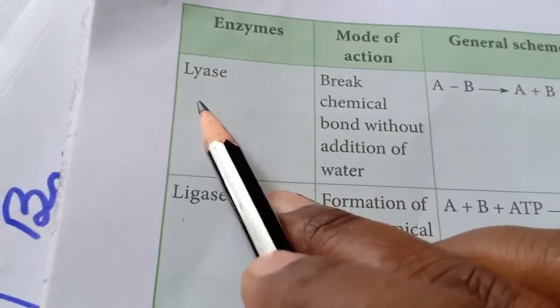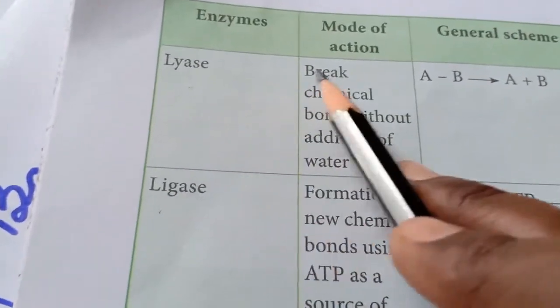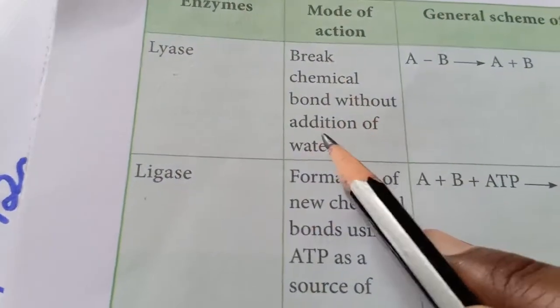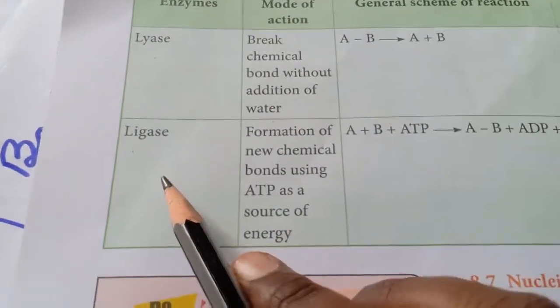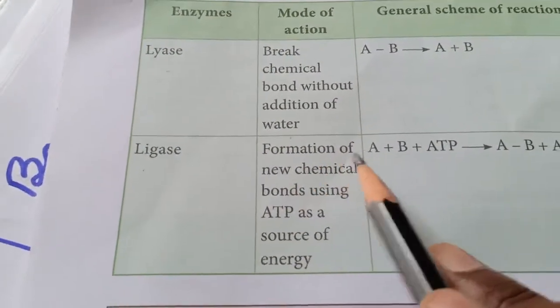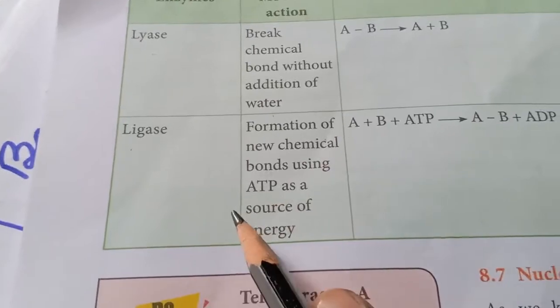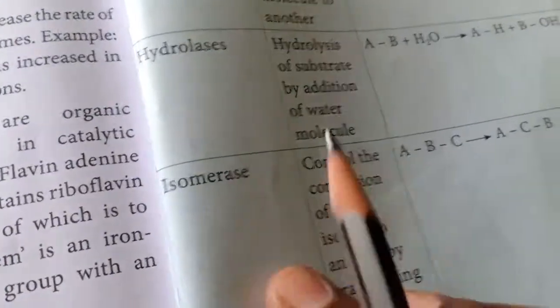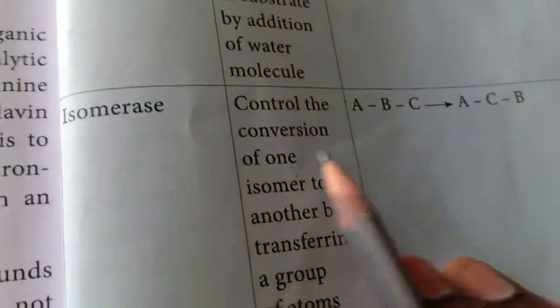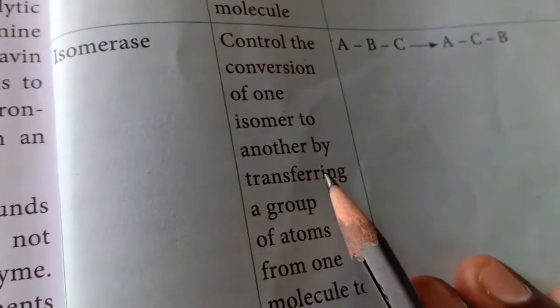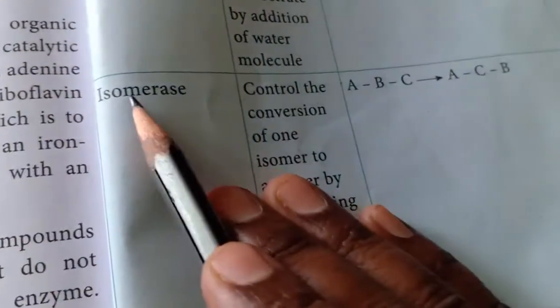You have ligase. What is lyase? Breaking chemical bonds without addition of water. Okay, that's not the answer. Ligase is formation of new chemical bonds. That is also not the answer. So what is the answer here? Isomerase. Let's see what isomerase is. Conversion of one isomer to another. So what is the enzyme called?